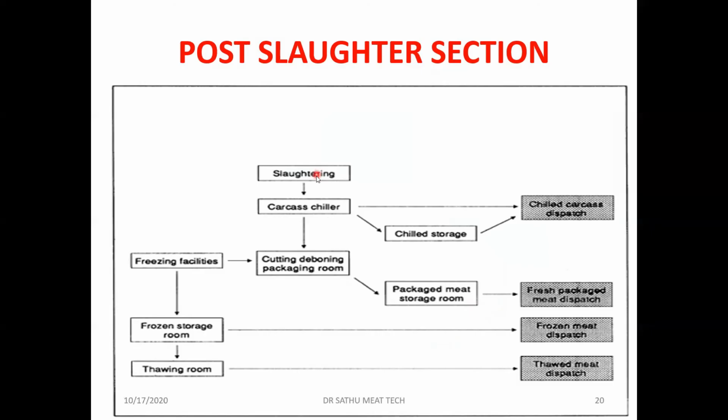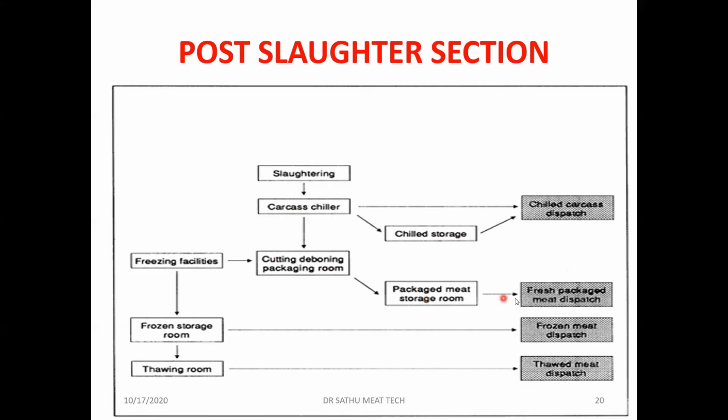After slaughtering, the carcass is chilled. After slaughtering, evisceration, all this process, we get the carcass. The chilled carcass may go for dispatch, or it is kept in the chiller storage. We do the aging and then it goes to chiller storage. Or after aging, the cutting, deboning and packing will be done.